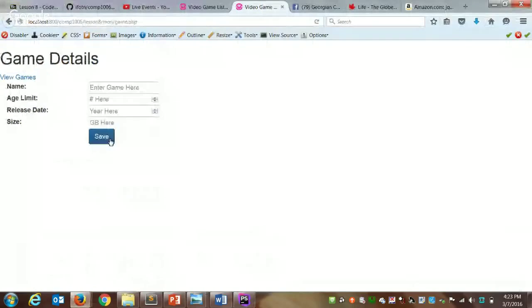So now if I go and add, my form looks exactly the same way it did. Still says video game details as the title. Still uses our CSS.